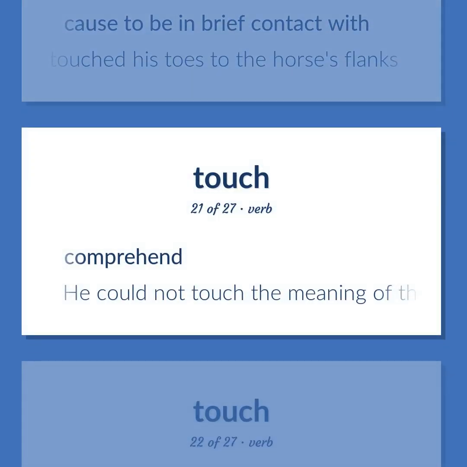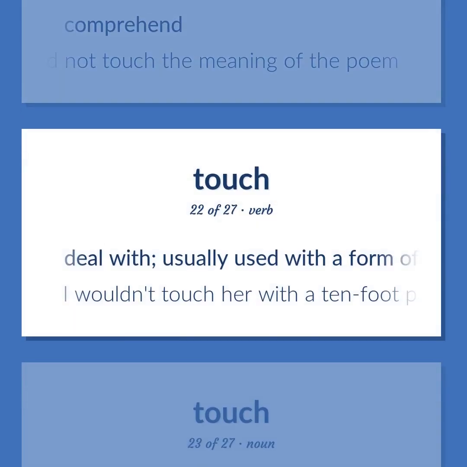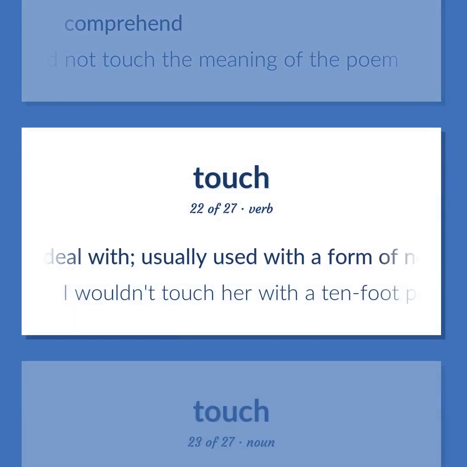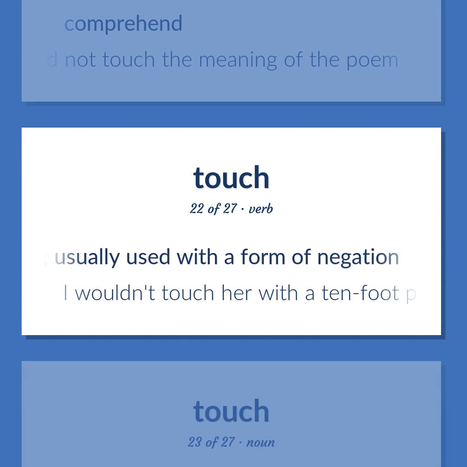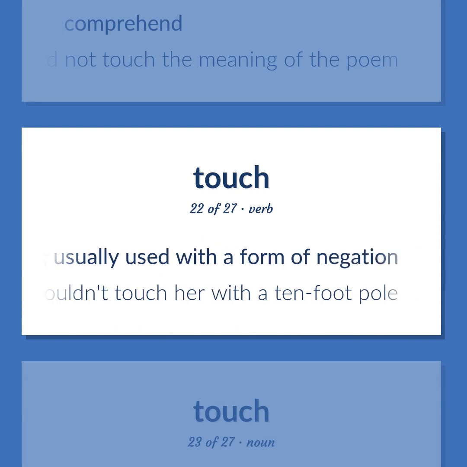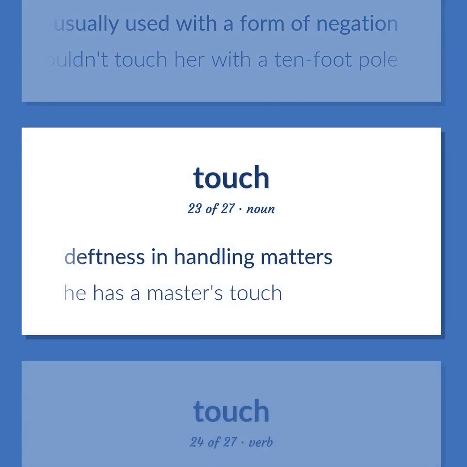Comprehend. He could not touch the meaning of the poem. Deal with. Usually used with a form of negation. I wouldn't touch her with a 10-foot pole. Deftness in handling matters. He has a master's touch.